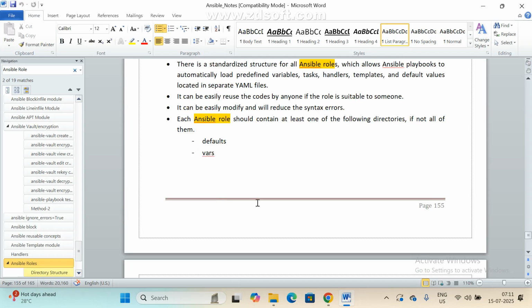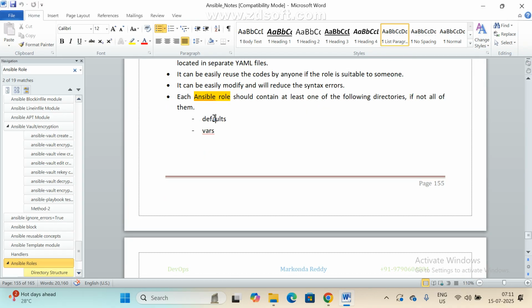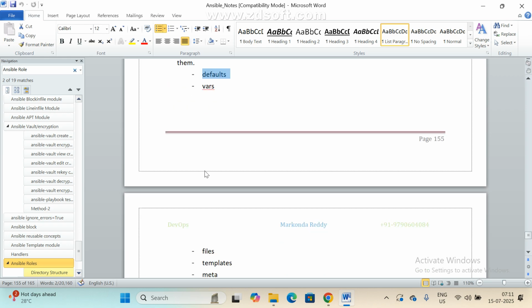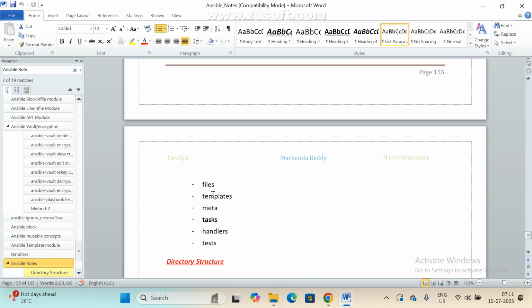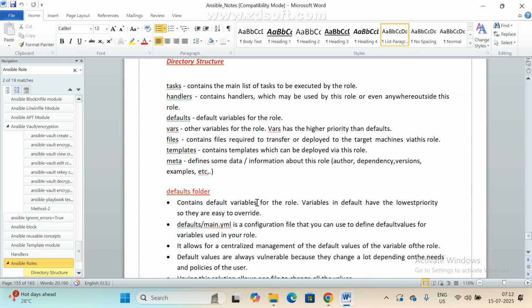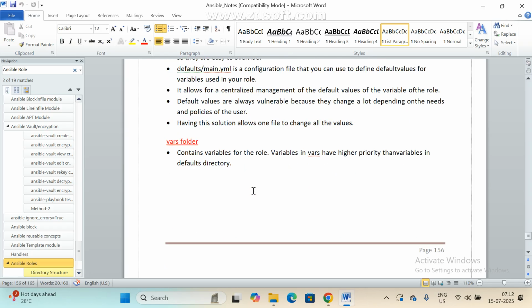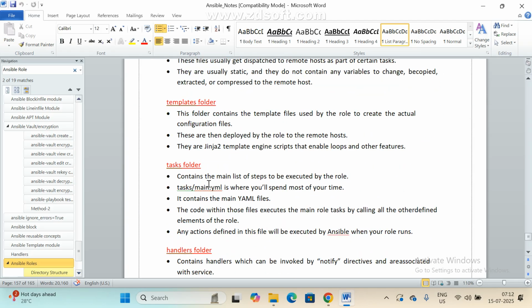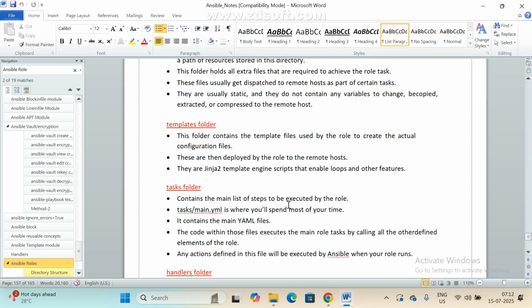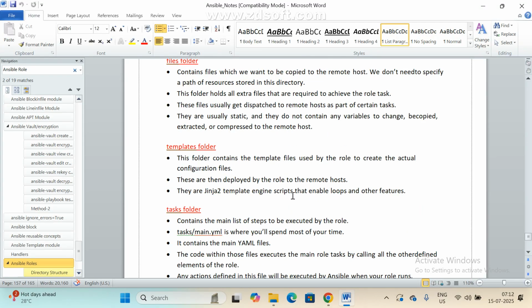In interviews also, most of the people ask what are the folders available in a role. So there are defaults, variables, files, templates, meta, tasks, handlers, and tests. So these are the main ones. Now see here how it will work. We will see one by one. So for the remaining, just go through this one, we can easily understand. And in every folder, as of now, we are creating a YML file.